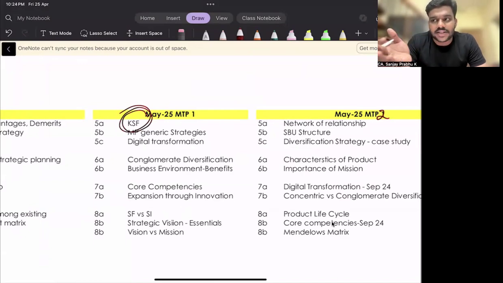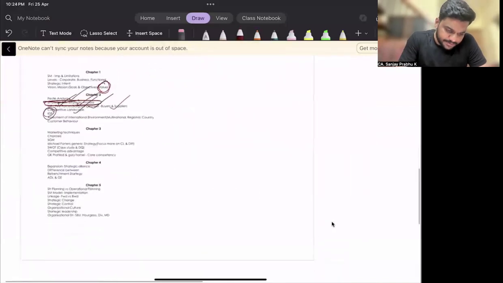Like on what basis customers choose between the competing brands, what product attributes are crucial to sales, or what resources and competitive capabilities does a seller need to have to achieve competitive advantage. So that particular point, please make sure you're comfortable with that topic, KSF.